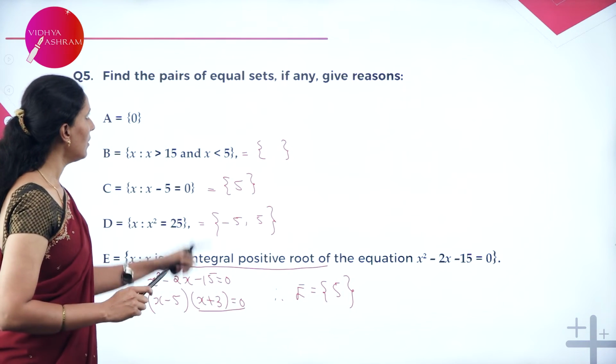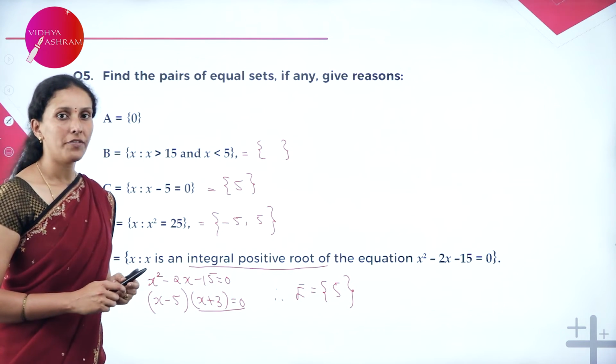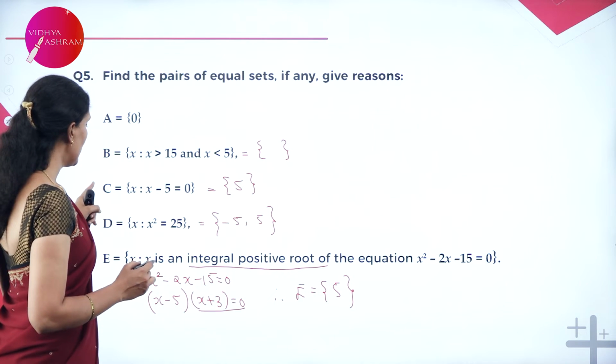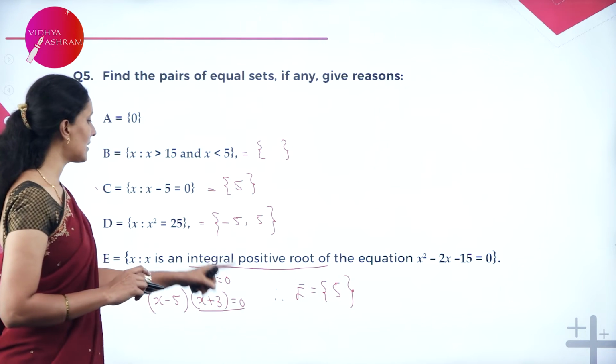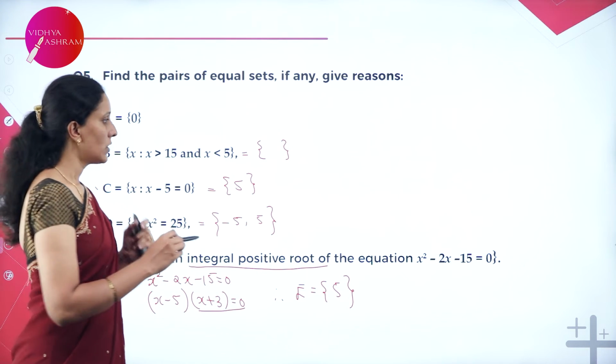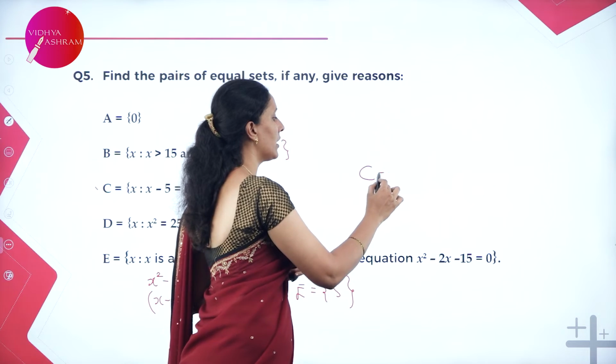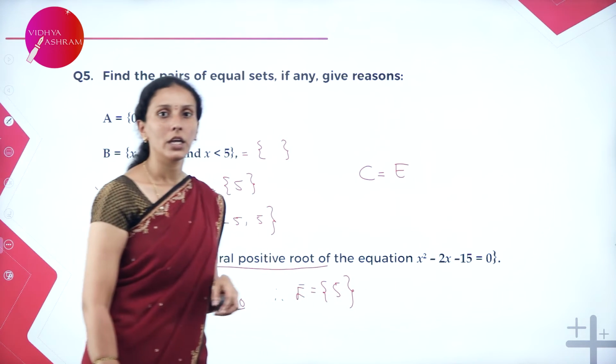Now, see here how many pairs of equal sets are there. We can see C and E are equal here because they contain the same element, 5 and 5. So, clearly we can write here C is equal to E.